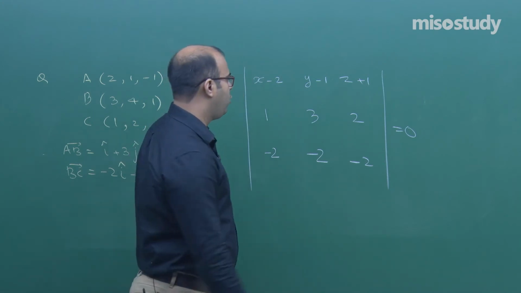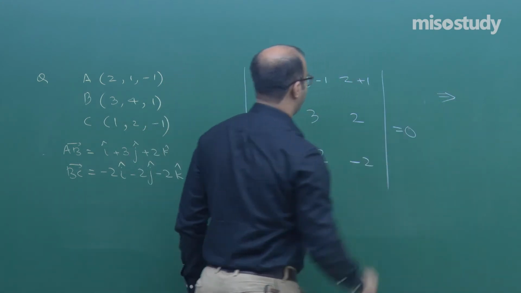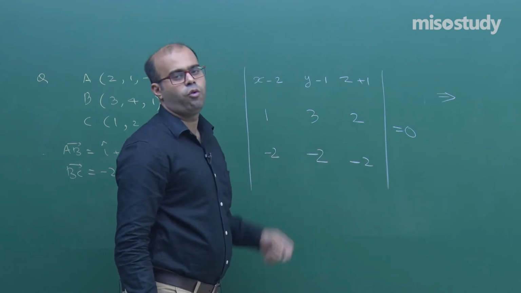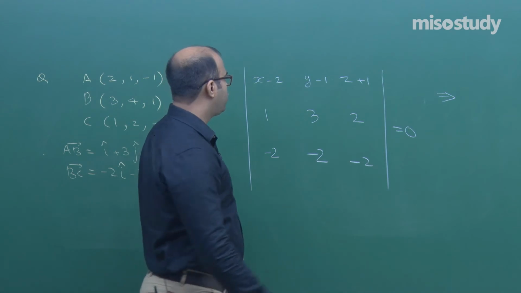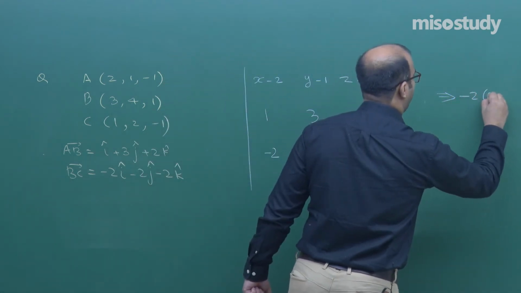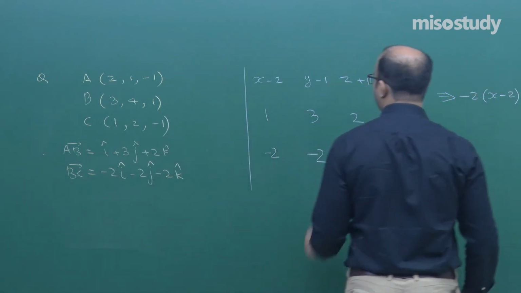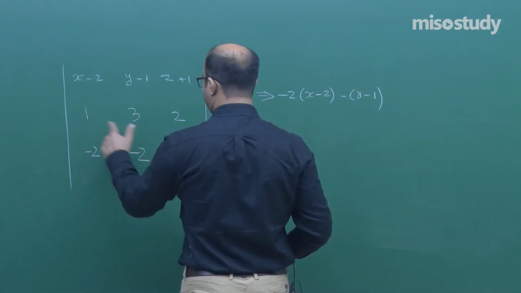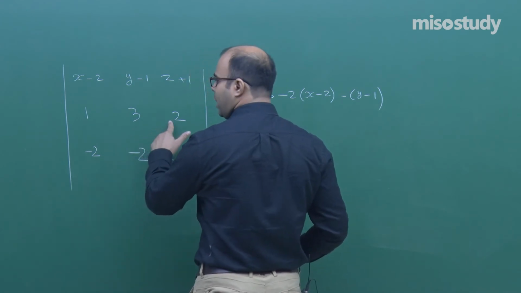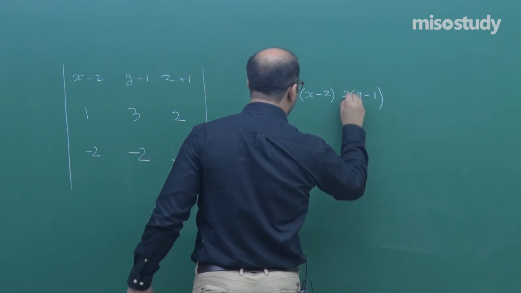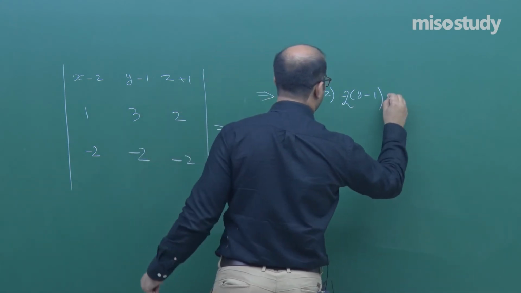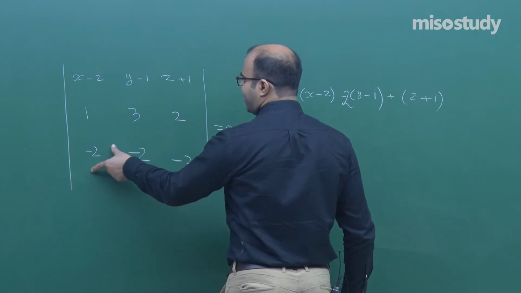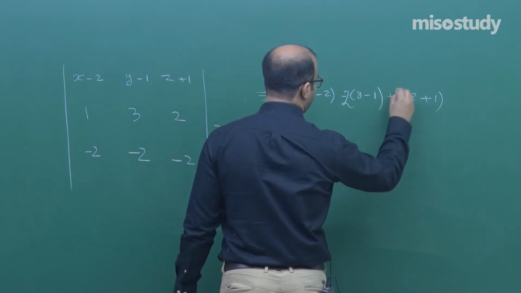Now let us find the equation of this plane. So x minus 2 multiplied with minus 6 and plus 4. So minus 6 plus 4 is minus 2. So this will be minus 2 times x minus 2. What will happen with the minus of y minus 1? So let us see. This is minus 2, this is plus 4. 4 minus 2 is 2. So this is a 2 here. What about z plus 1? If we see z plus 1, here it is minus 2, here it is plus 6. 6 minus 2 is 4.